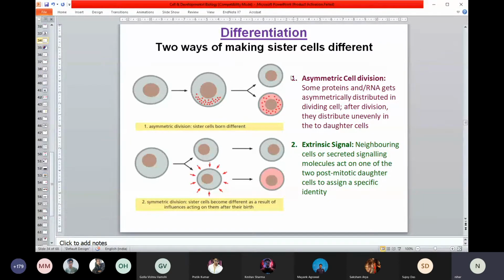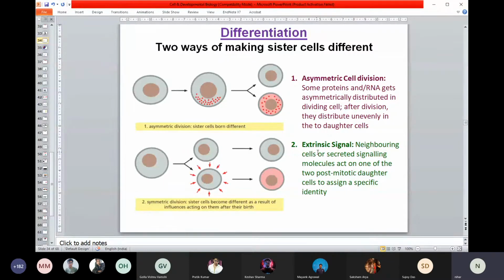So the differentiation can be two ways. One way I already talked about is asymmetric cell division. If you think this is one parent cell and these are the two sister cells, you can see some unequal distribution of the cytoplasmic components that leads to two different characteristics in the daughter cells. There is another way the sister cells can be different, which is called extrinsic signal.